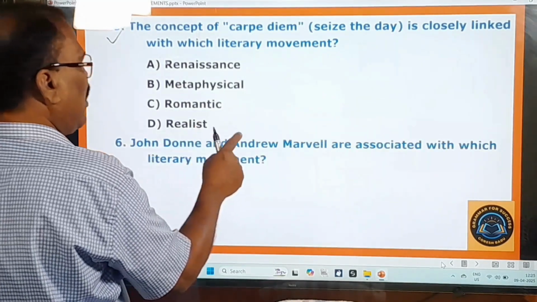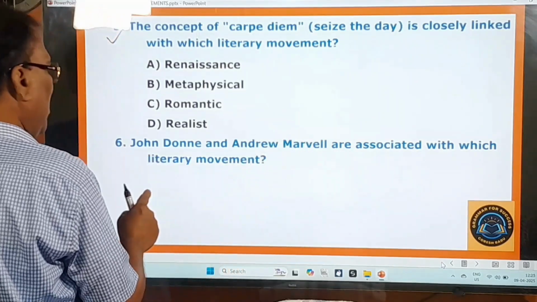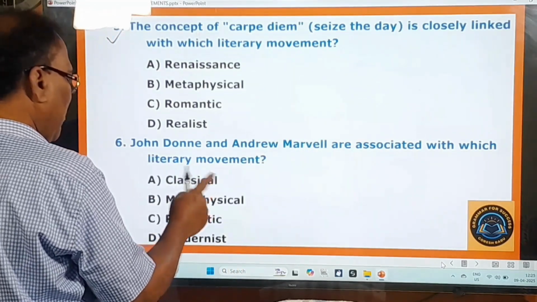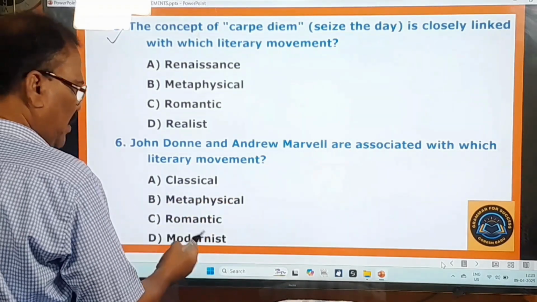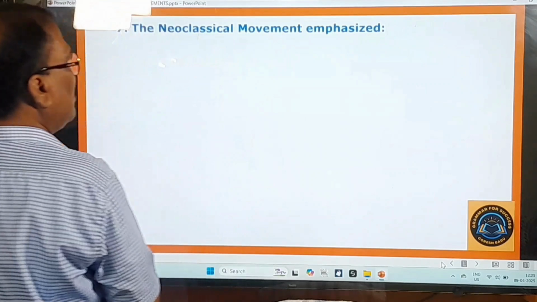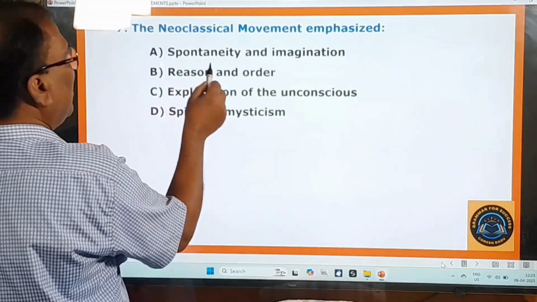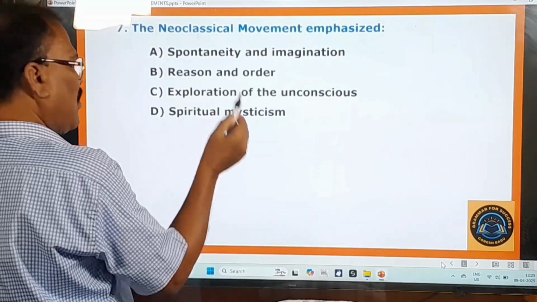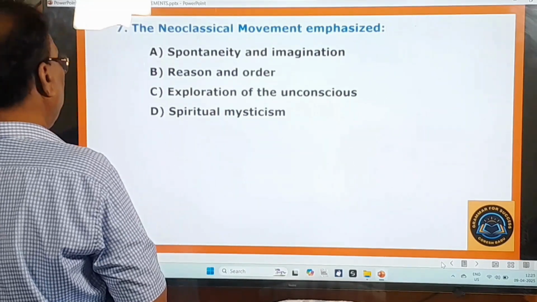John Donne and Andrew Marvell are associated with which literary movement? Classical, metaphysical, romantic, modernist. Seventh question. The neoclassical movement emphasized spontaneity and imagination, reason and order, exploration of the unconscious, spiritual mysticism.